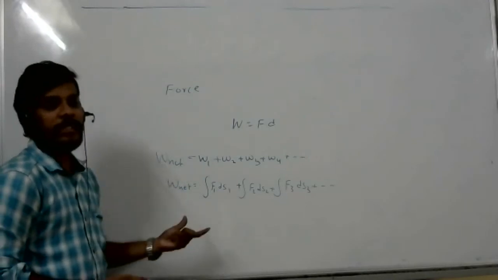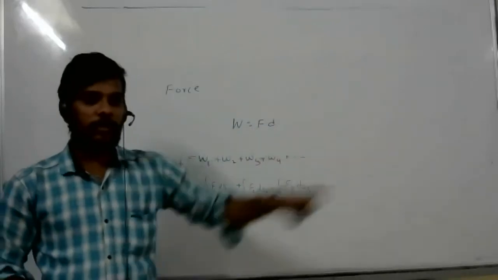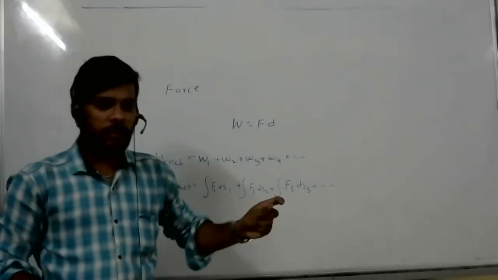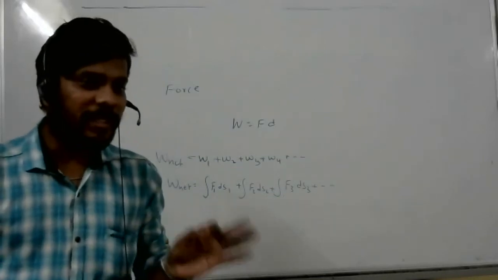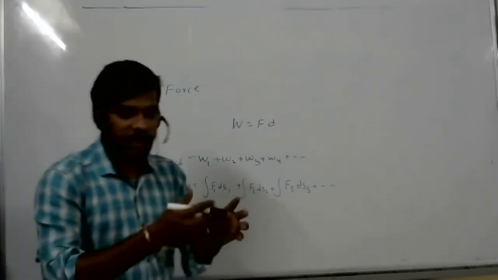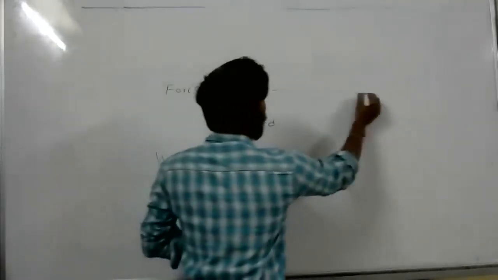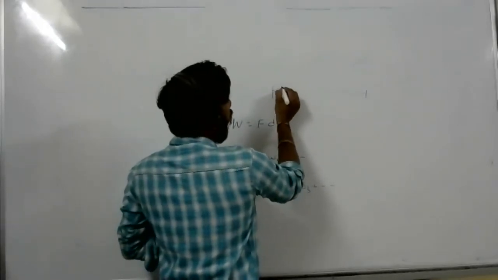When the force is changing, we can't take the displacement as one from here to there. We take small displacements, dS, the small displacement. Force is changing, right?